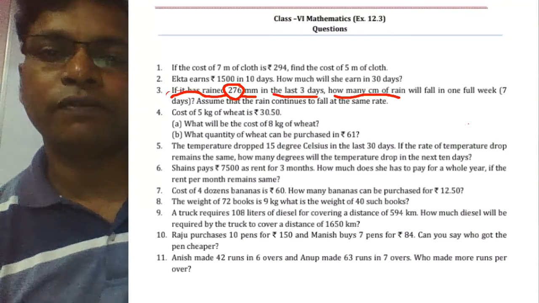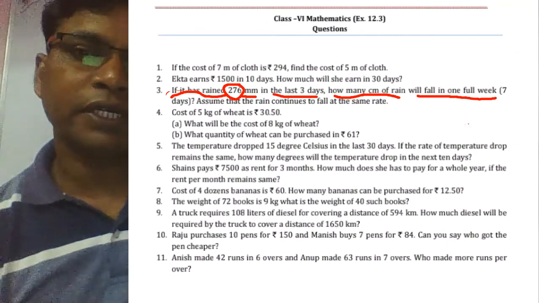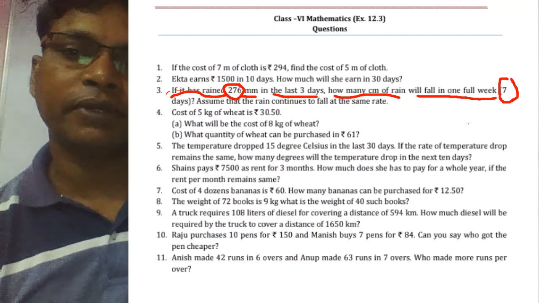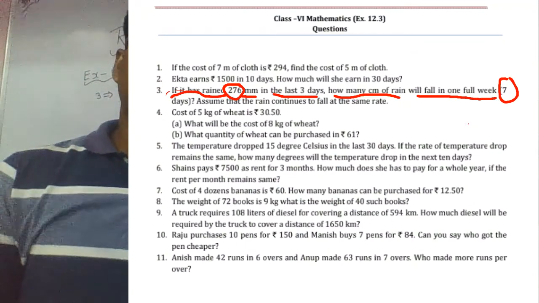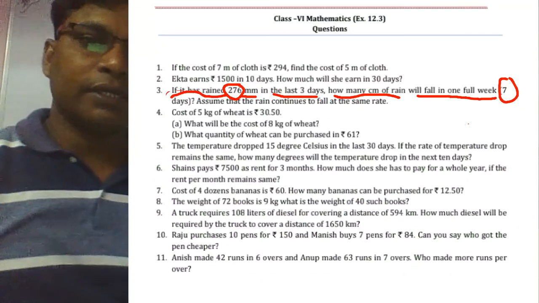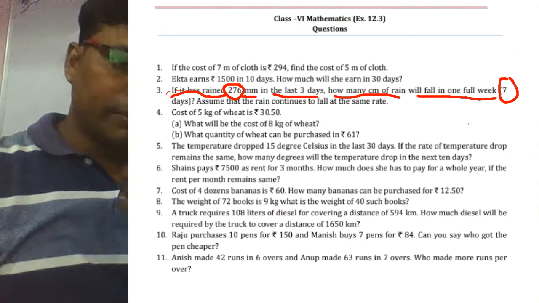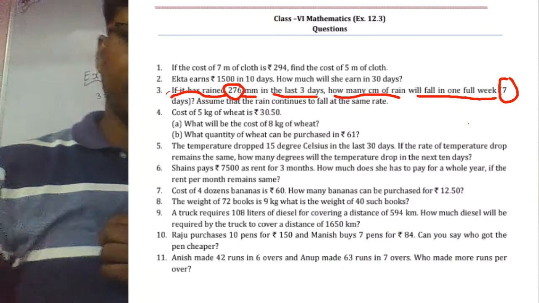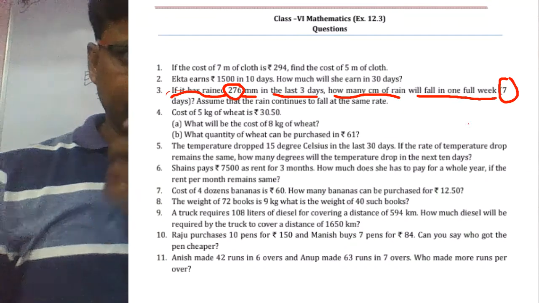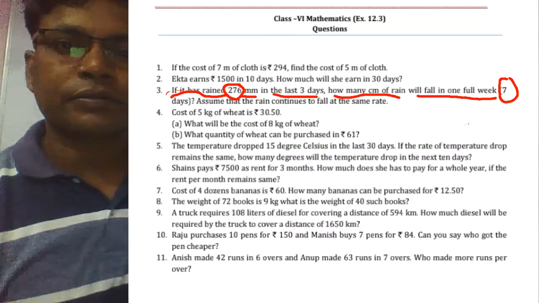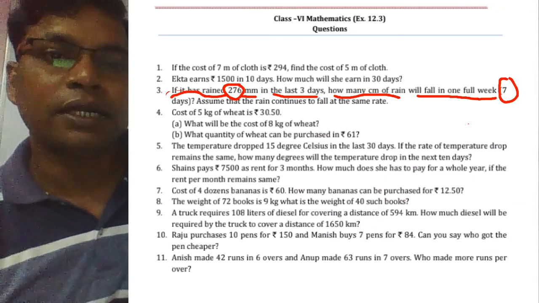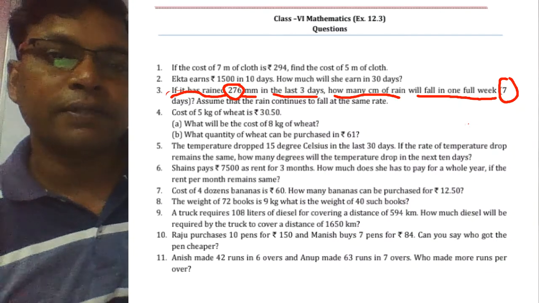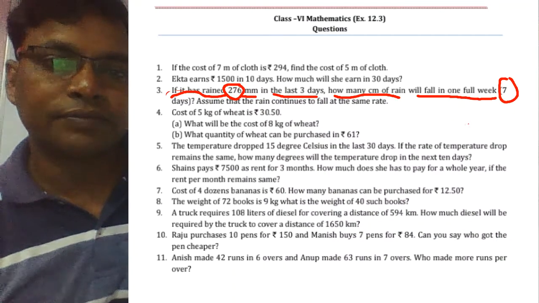Okay, so your question asks, how many centimeter of rain will fall in 1 week? How many days in 1 week? 7 days. You can see this is given. So first we find rain in 1 day. After this we multiply it by 7, then we obtain rainfall in 7 days.